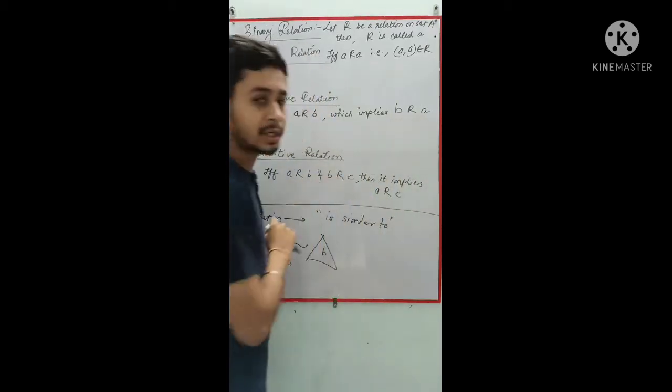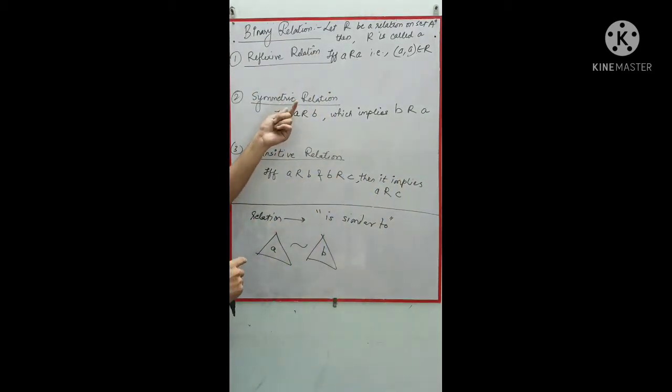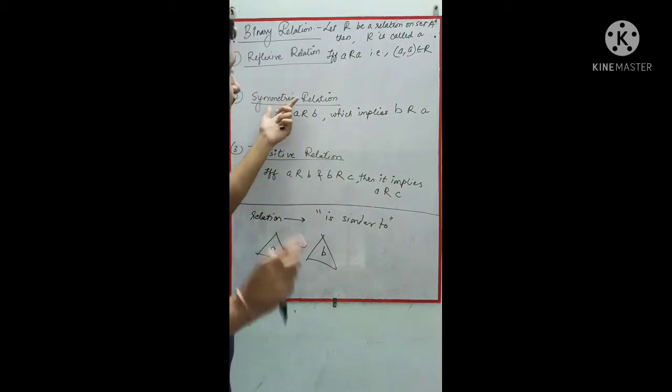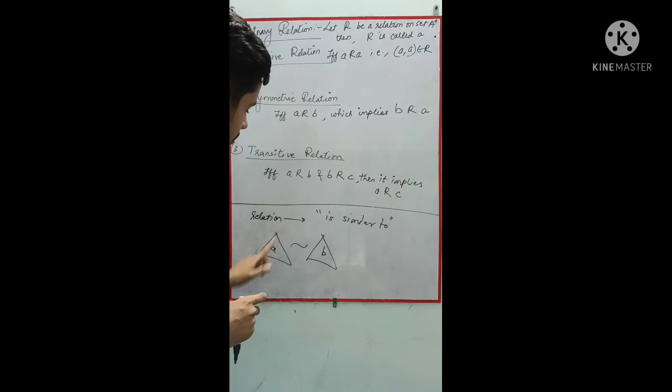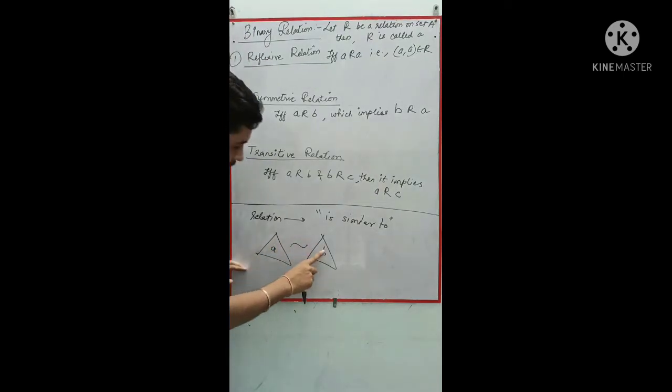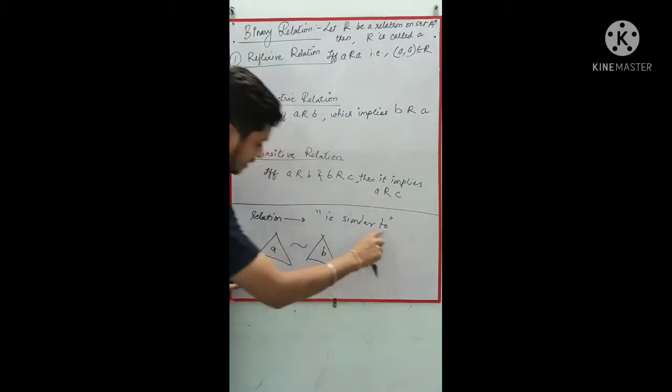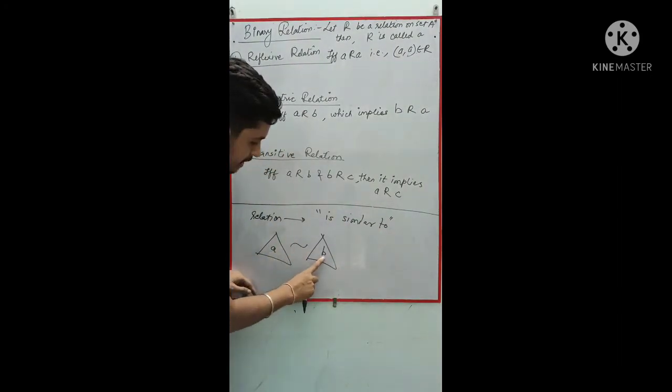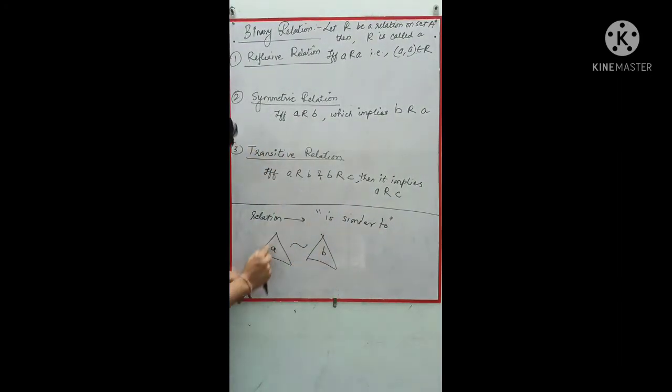If such a condition holds, then we say that relation is a symmetric relation. The relation we have given is similar, so A is similar to B, which implies B is similar to A.